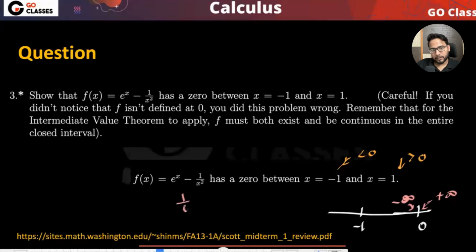And since this is 1 upon e power x, and I'm putting the value, let's suppose -1, then 1, and then if I put 0, it is increasing, it is decreasing.